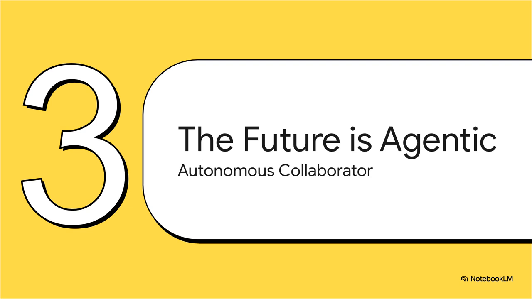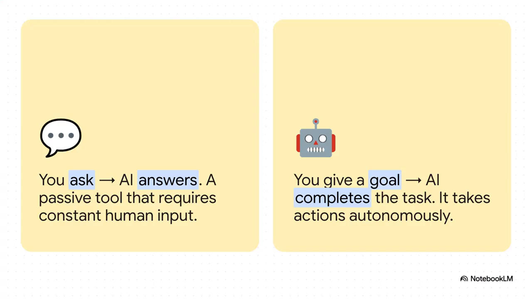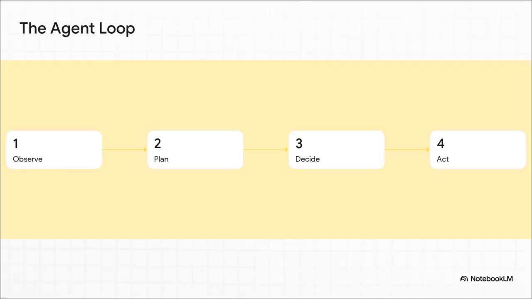The future, Agentic AI. Now, the word agentic just means an AI that can act on its own. It's moving from being a passive tool to an autonomous collaborator. This slide perfectly contrasts the two. With normal AI, it's a simple loop. You ask a question, the AI gives an answer. It's passive. Agentic AI is fundamentally different. You give it a high-level goal, and it autonomously figures out and takes all the necessary actions to complete that task.